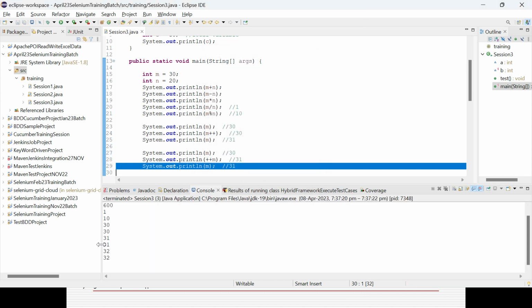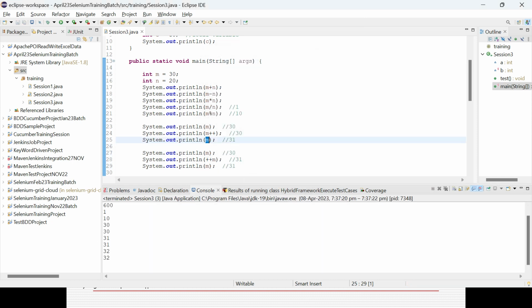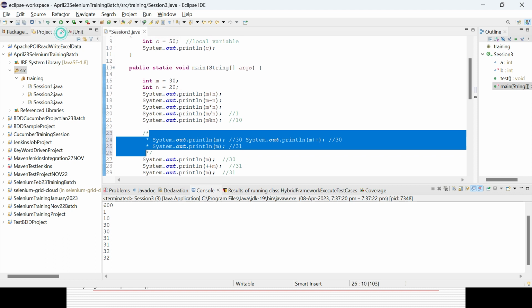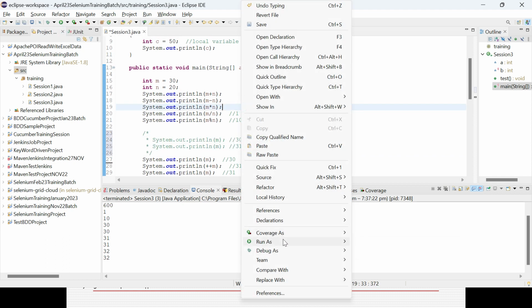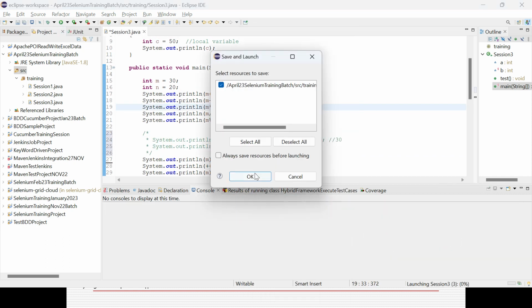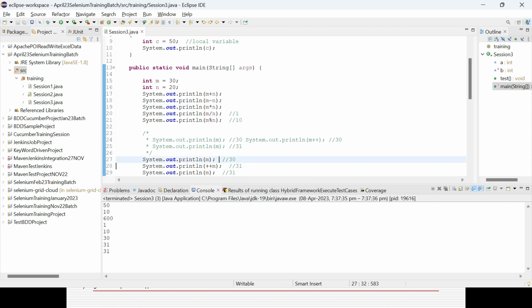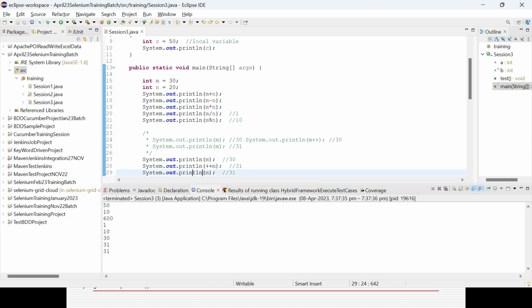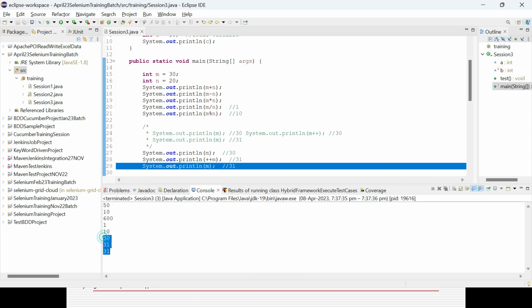You could see here, sorry, here you already incremented 31. You can comment out this part so that it will work. So it is giving you 30 first, then it is pre-increment, 31 already added, and then 31 value is working here.